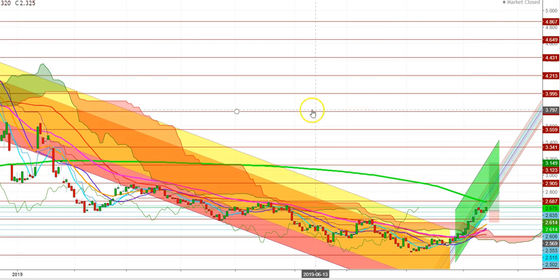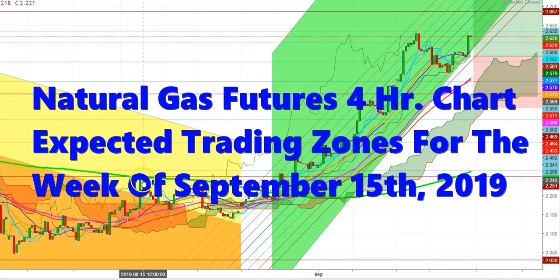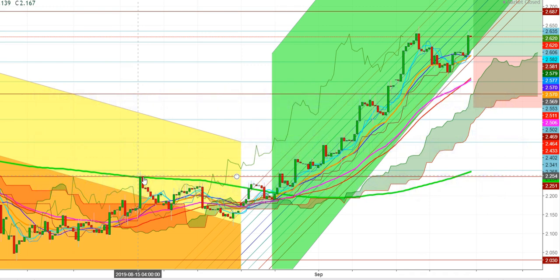For this, I would like to show you this expected trading zone in a 4-hour time frame. So friends, here you can see that the natural gas futures have already attempted to break the 200 days moving average in a 4-hour time frame on August 15, 2019.